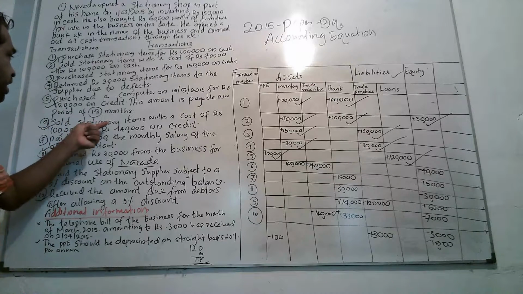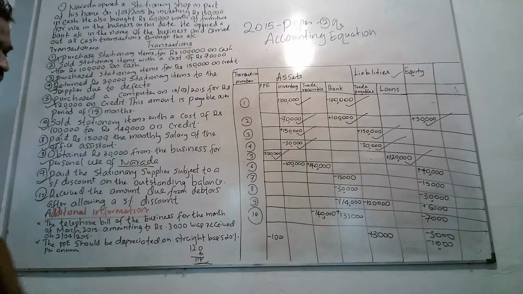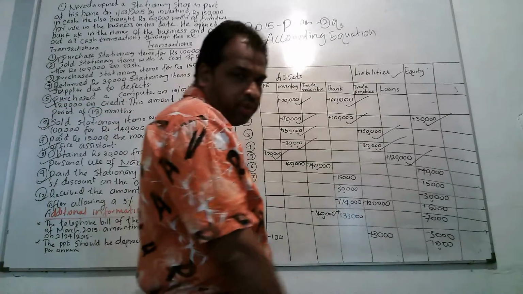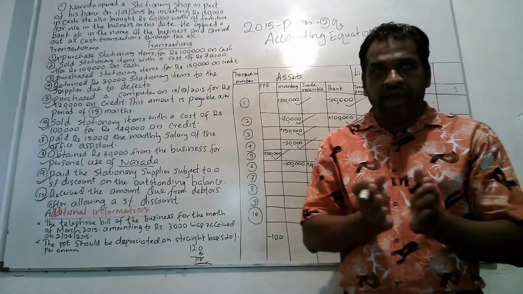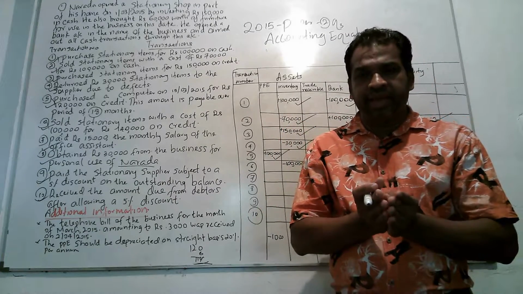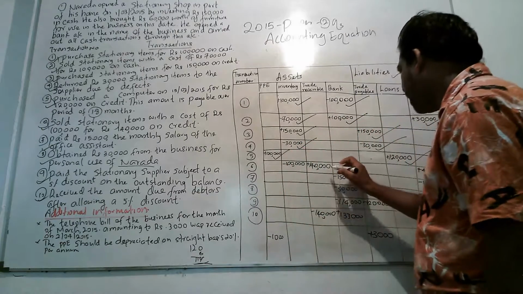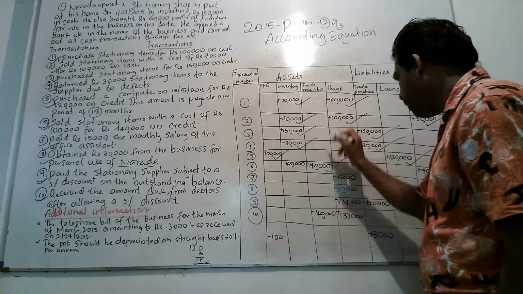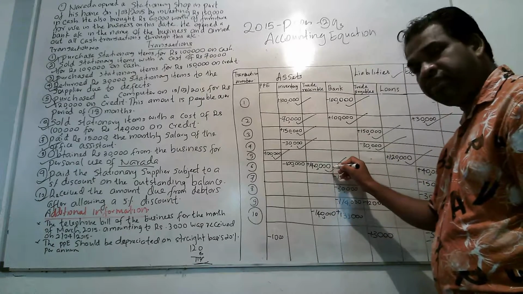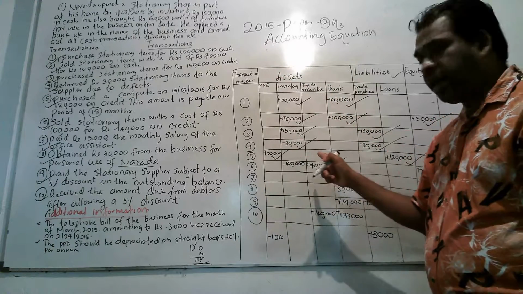Sold stationery items with the cost of 100,000 for 140,000 on credit. Here, as we have sold stationery items on credit, that means you don't receive money at the time of selling, you will create another asset called debtors or trade receivable. Here, the value is 140,000. Your customer's trade receivable value will increase by 140,000. That is the selling price. The cost of those stationery items is 100,000.